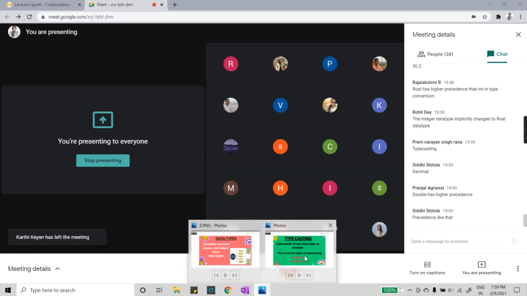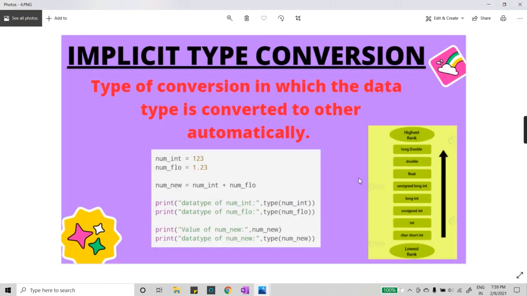So some of you have just given me the correct answer: when we add an integer and a float value, why do we always get the output in float? That conversion is known as implicit type conversion. So the thing that I just explained to you using basic mathematics is known as implicit type conversion, the type of conversion in which the data type is converted to another automatically. Now what does this sentence mean?